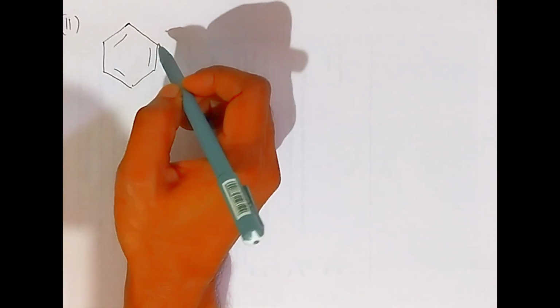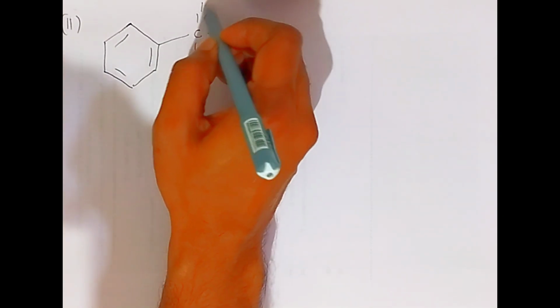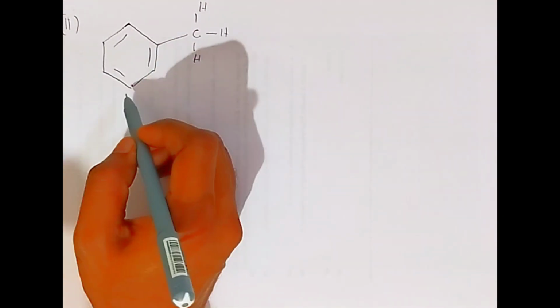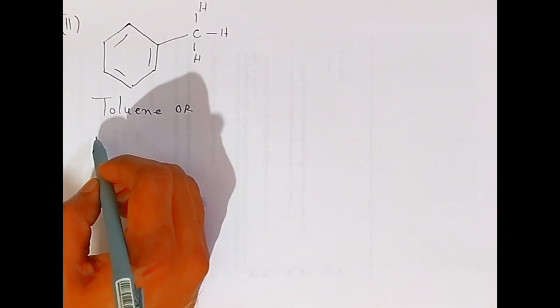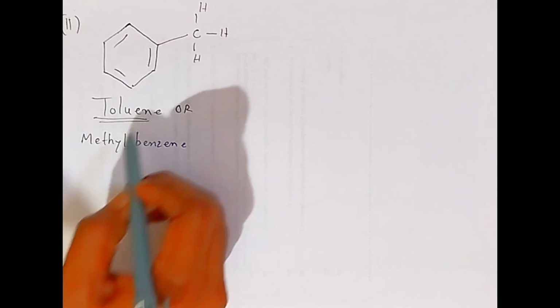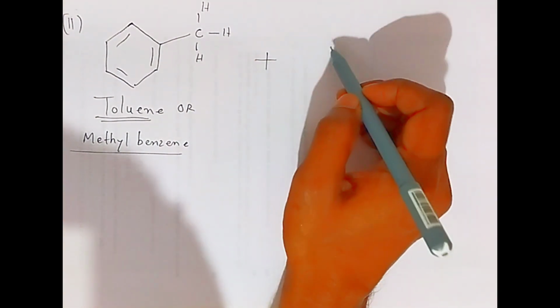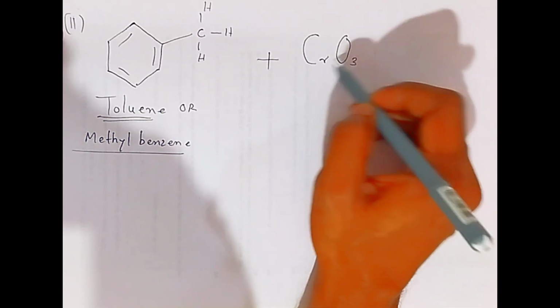We are going to convert aromatic hydrocarbons here. Again I am taking toluene, students. This is benzene along with a second hydrocarbon, that is an aliphatic group, methyl, and benzene. Sometimes this is called methyl benzene. In common name we call it toluene, or you can also say methyl benzene. Methyl benzene is nothing but toluene, and this is an aromatic hydrocarbon, students. If you want to oxidize toluene with the help of chromium oxide, this is the formula, students, CrO3, chromium oxide,